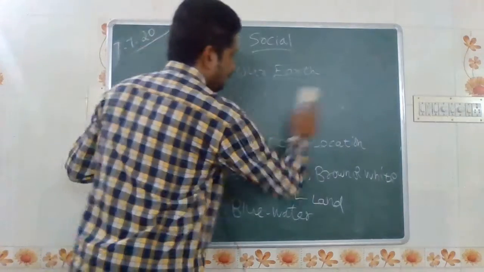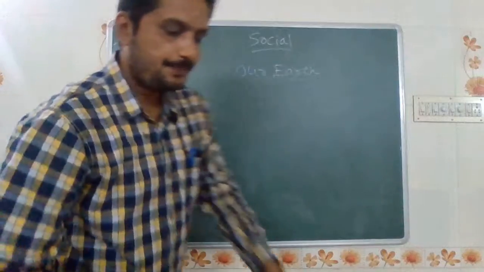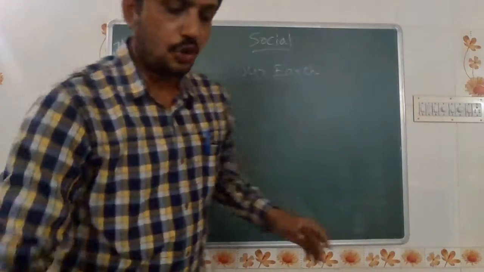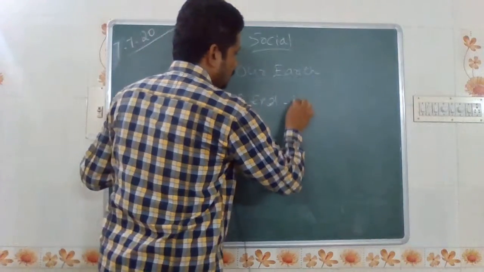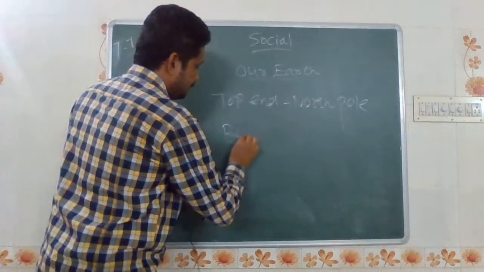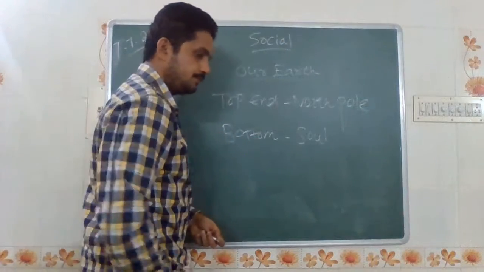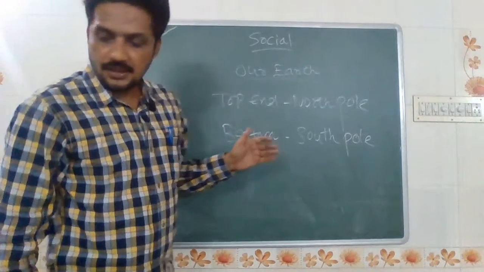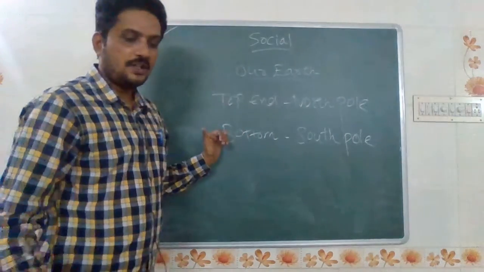Now we will look at the clear picture of the globe. See, this is the globe's clear picture. In the globe, the top end is called the North Pole, and the bottom end is called the South Pole.